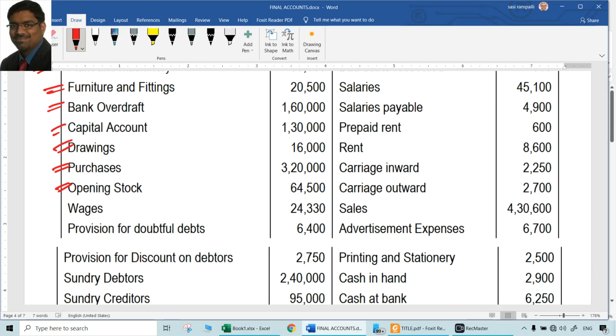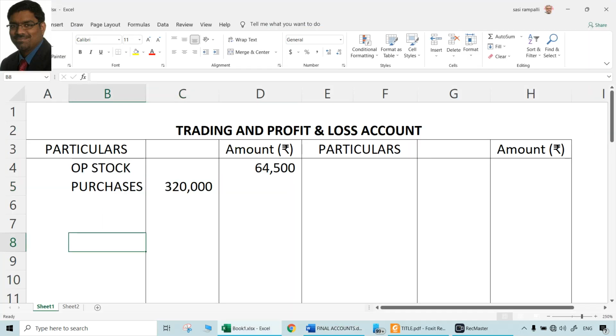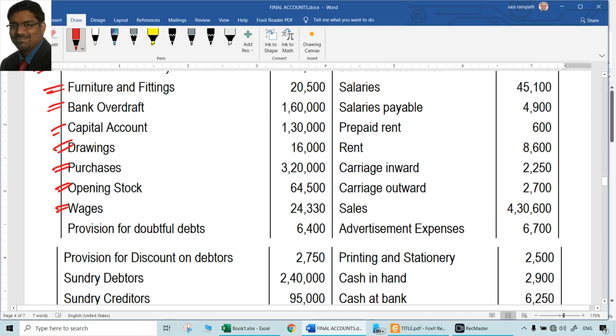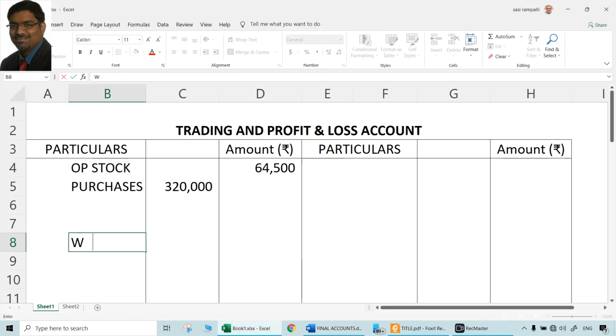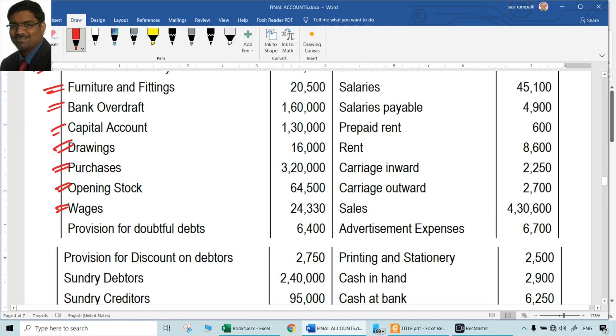64,500. Wages. Wages is a direct expenditure. Usually, wages is something which we post to the trading account. Salaries is something which we post to the P&L account. So write it as two wages. Inner column, because we know there are some adjustments there, 24,330.